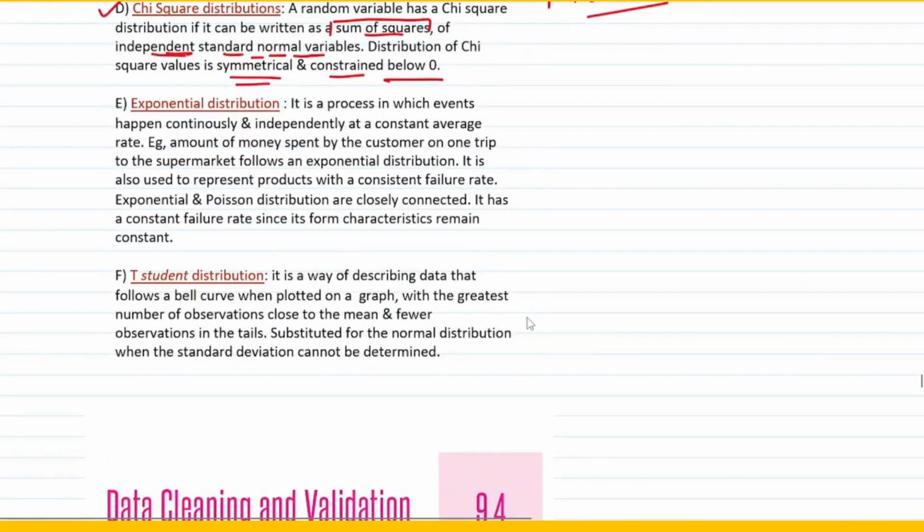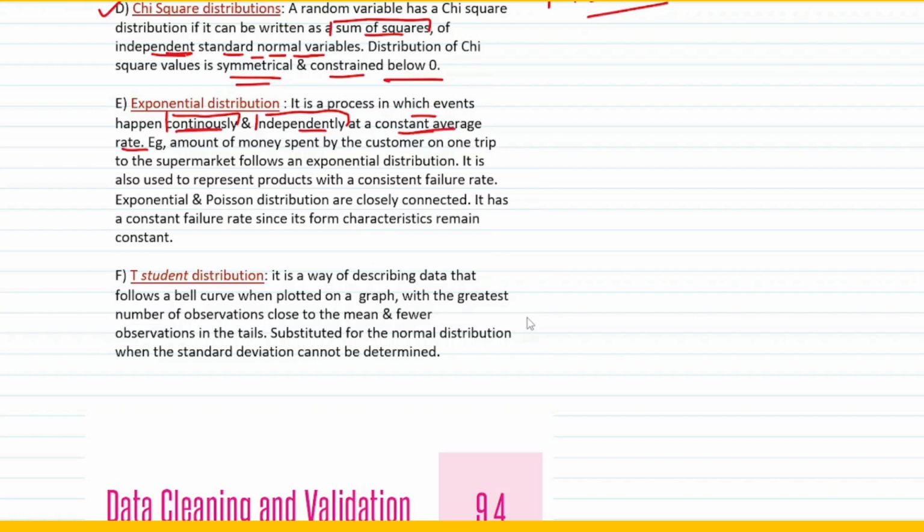Exponential distribution is a process in which events happen continuously. Exponential simply means that it keeps on happening again and again. So if events are happening continuously and independently at a constant average rate, that is the keyword. Events happening continuously, independently, at what? At a constant average rate. In that case, it will be called an exponential distribution.